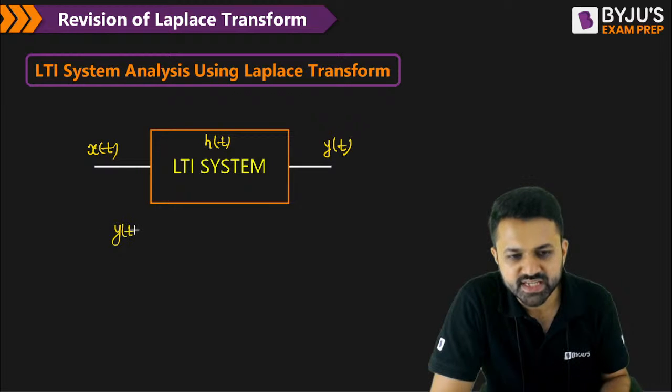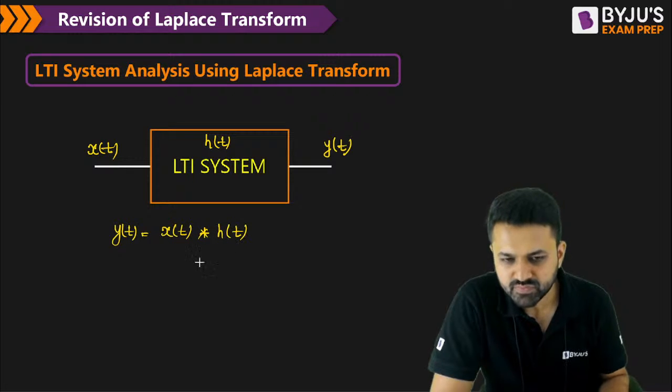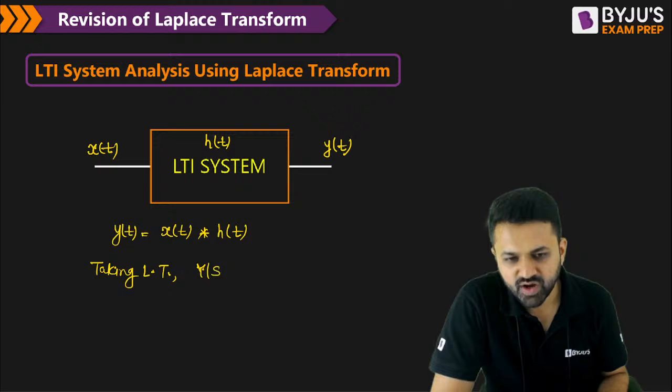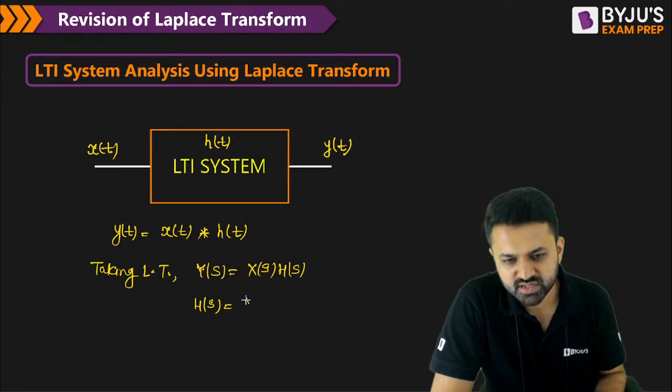Then y of t is equal to x of t convolved with h of t. If I take the Laplace transform, we will get Y of s equal to X of s multiplied with H of s. So what is the transfer function? The transfer function is H of s equal to Y of s divided by X of s. This is known as the transfer function.